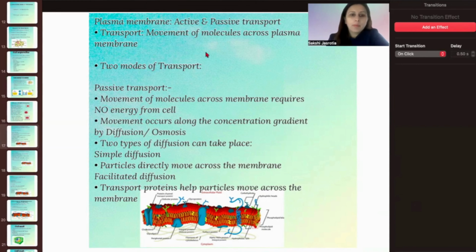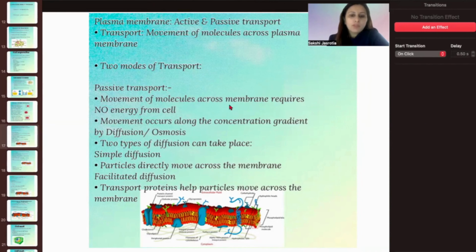Okay, now the plasma membrane also shows active and passive transport. Transport of what? The materials, the molecules that need to be exchanged with the surroundings. So there will be movements in the cell. Now how will they happen? Transport can be done by two modes. First of all, we will talk about passive transport.